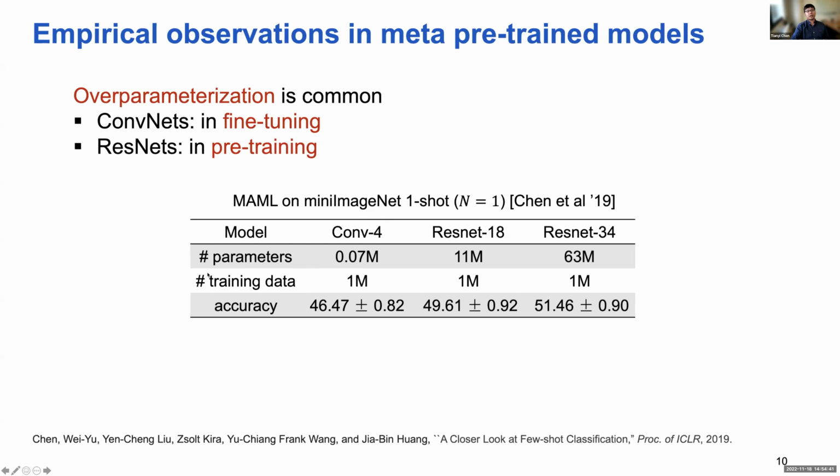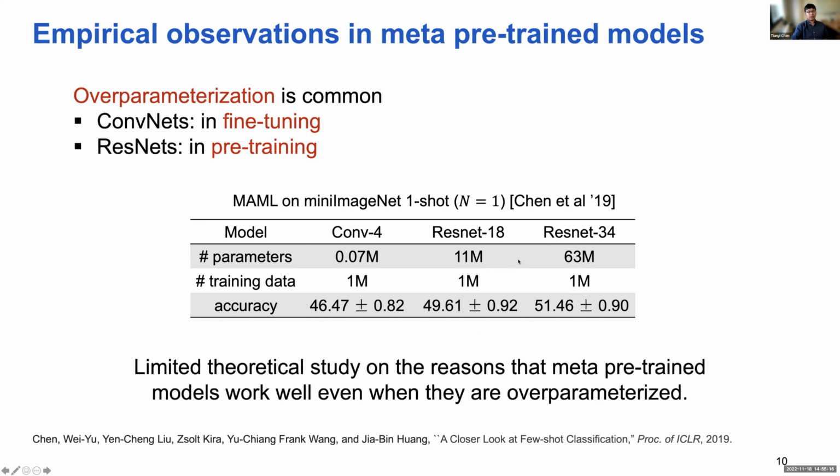This row is the number of parameters of different models, which are very popular convolutional models and residual net models, and this row represents the number of training data in the pre-training stage. We can observe that even in the case where the number of parameters is much larger than the training data, the performance of those pre-trained models is still very good. In fact, the performance increases as the number of parameters increases in these meta pre-training settings.